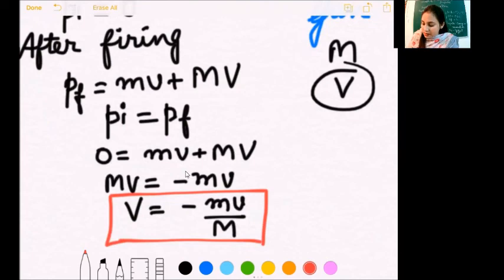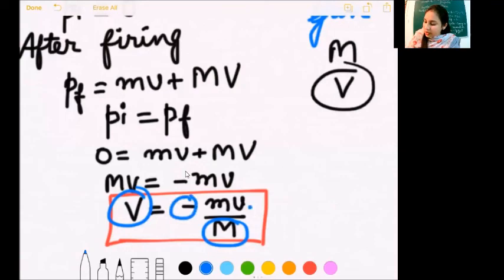result. We can see since the recoil speed is inversely proportional to mass of gun, and since the gun is heavy, that's why recoil speed of gun is so small. That's why we feel only a jerk on our shoulder. And this negative sign shows that if the bullet is moving in the forward direction, the gun is recoiling in the backward direction. So that's why it is justified that our shoulder experiences a little backward jerk.